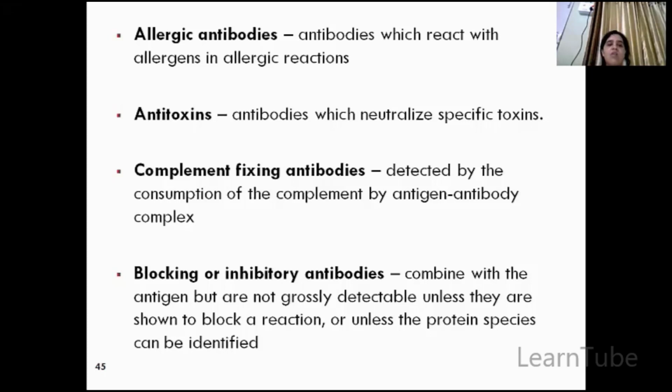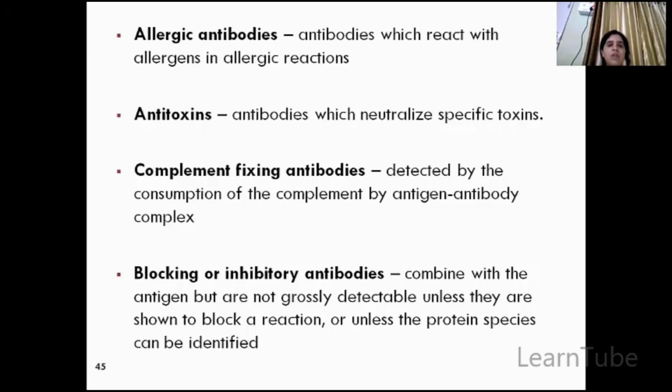Now, these are all types of antigen antibody reactions which we'll be studying in the next lecture. There you will come to know what types of antigen antibody reactions take place, and whatever antigens or antibodies participate, those belong to this class. For example, if a particular antigen and antibody are taking part in a precipitation reaction, then that particular antibody will be called a precipitin.